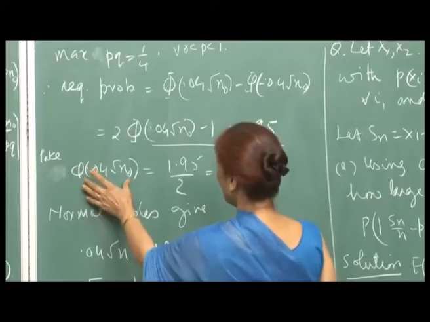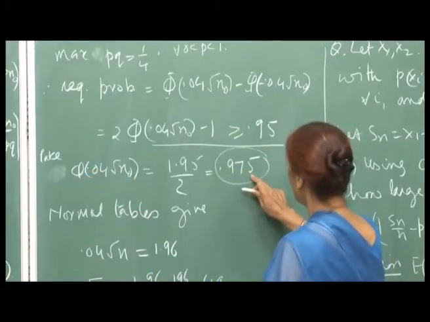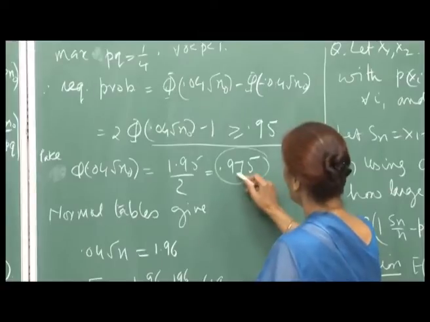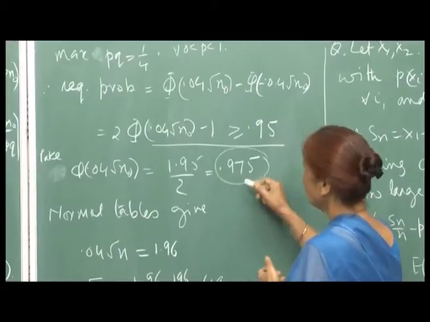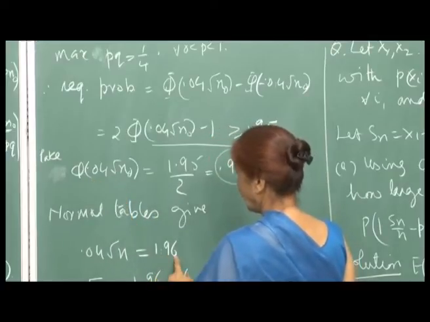The normal tables tell me that corresponding to the value 0.975, that is, the area under the normal curve being 0.975, the corresponding value is 1.96.